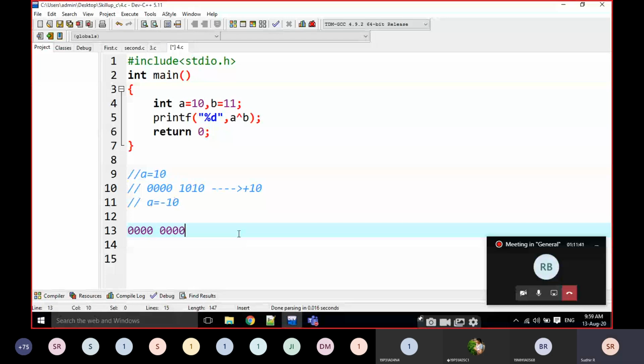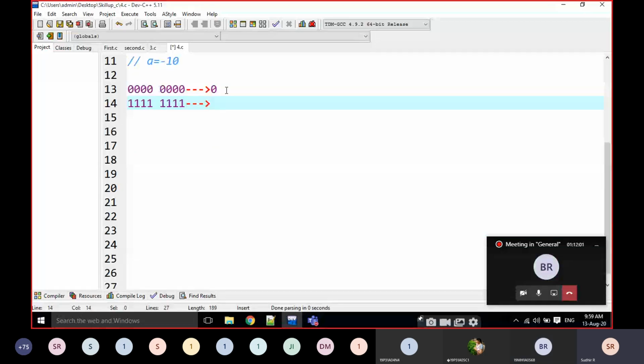I am going to write it here like this, in 8-bit representation. What is the decimal value for this one? 0. What is the decimal value for this one? 8. 1 byte, right? What is 1 byte maximum? Character is 1 byte, right? 0 to...